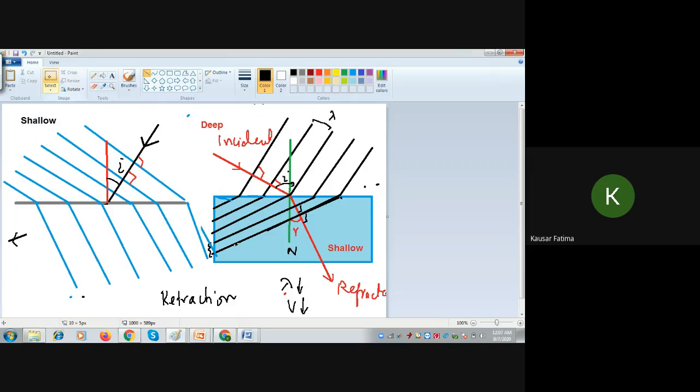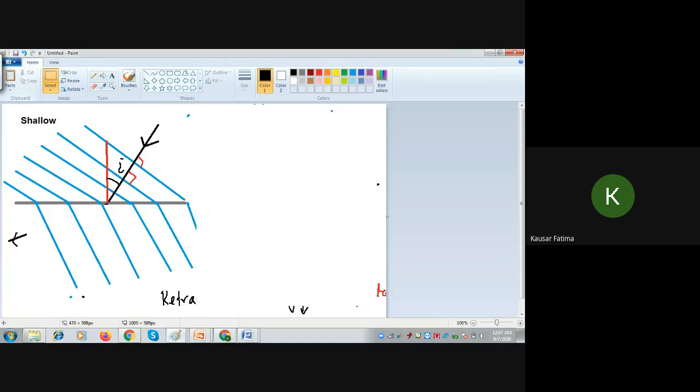I'll give you one more example here. Suppose this is a boundary, and incident wavefronts are drawn here.